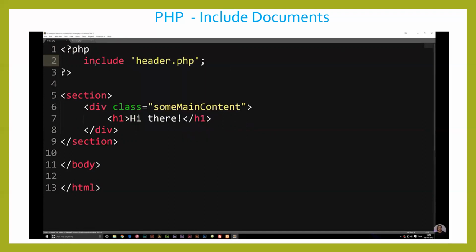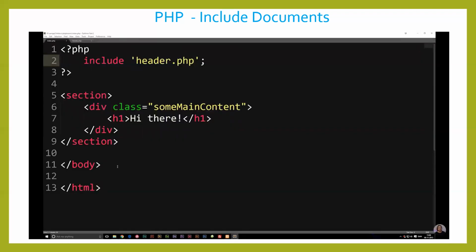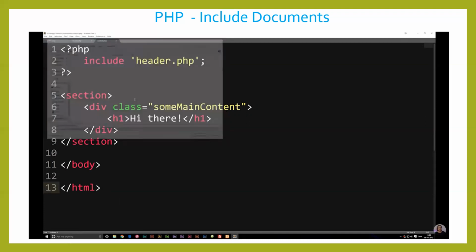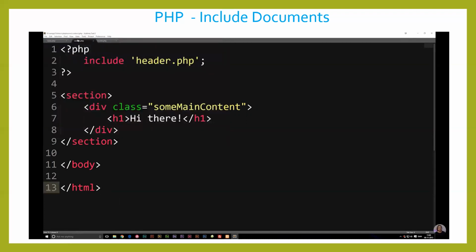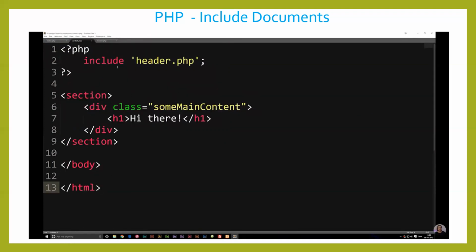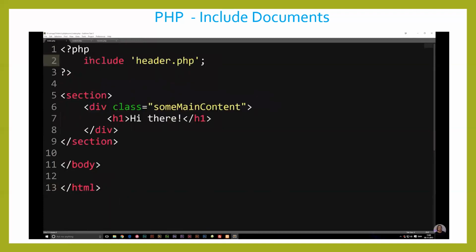So now, even though I completely cut out the header from our document here, everything from the header all the way up to the top, I can go inside my browser, refresh, and you will see we get the exact same thing. The only difference is that I could now have another document. I'm just going to copy this, paste it in here, and call this one maybe contacts.php. So now I have another page inside my root folder called contact, and I don't have to include a navigation inside this page. I can just go into my header.php because I have the header included in every single page that I have, which is quite nice when you make websites.